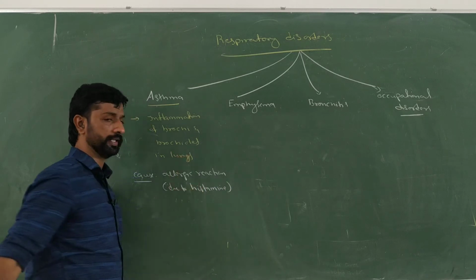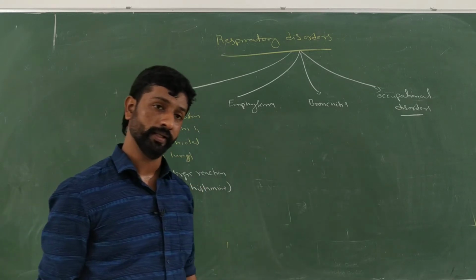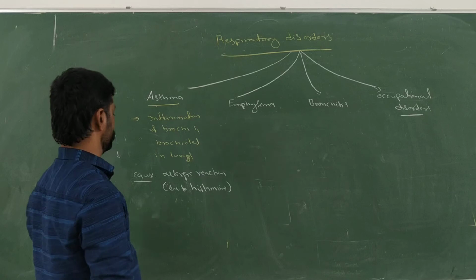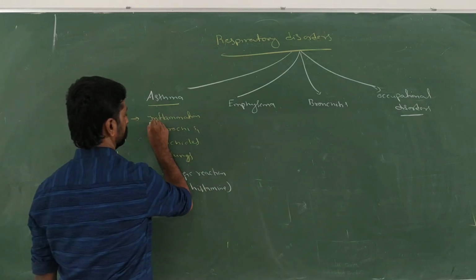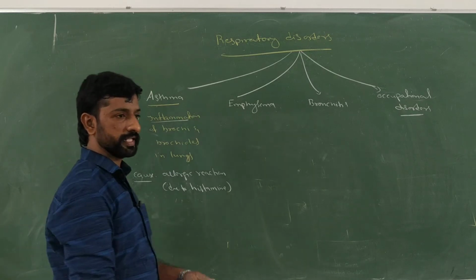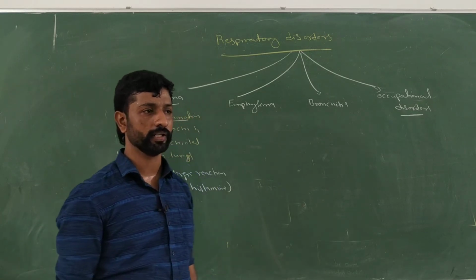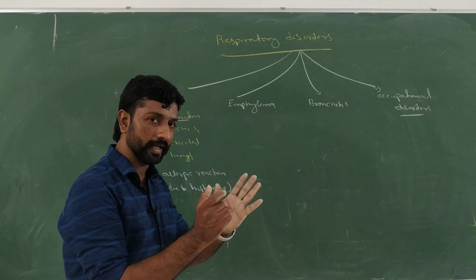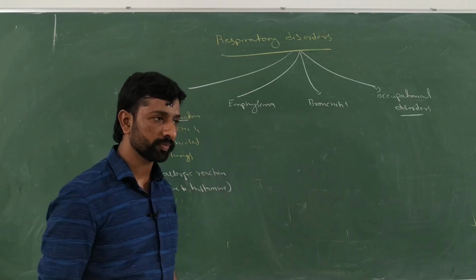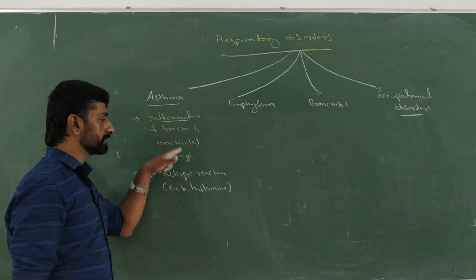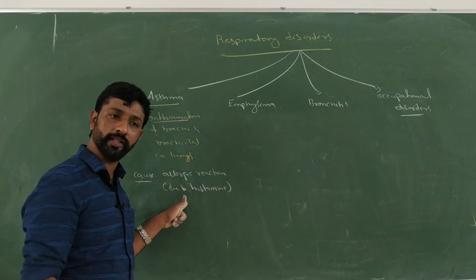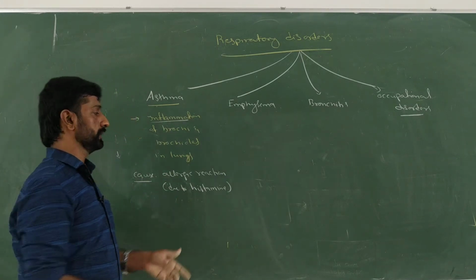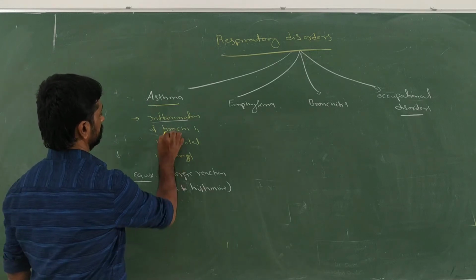So as a result, what happens? Inflammation of the blood vessels takes place near the bronchi and bronchioles. As the blood vessels dilate, they constrict the bronchi and bronchioles and decrease the rate of breathing, or cause difficulty in breathing. So that is the reason behind asthma.